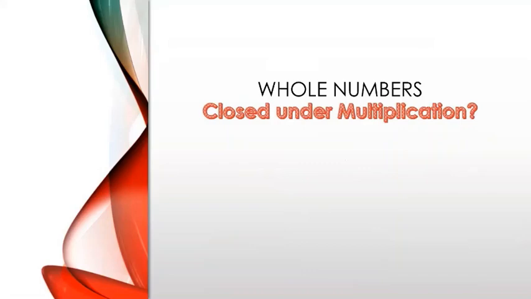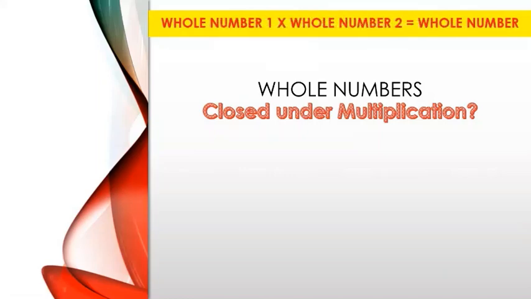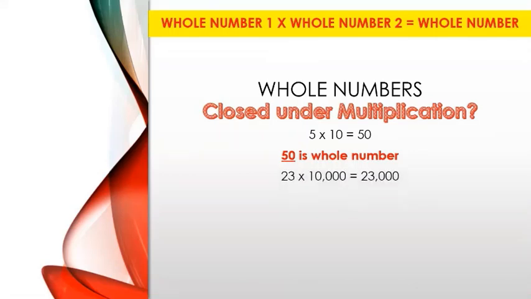About multiplication. Are whole numbers closed under multiplication? Yes, whole numbers are closed under multiplication. Whenever you multiply any whole number with another whole number, we will always get a whole number. Here are a few examples to support this argument. 5 times 10 is 50, which is a whole number. 23 into 10,000 is equal to 23,000, which is a whole number again.